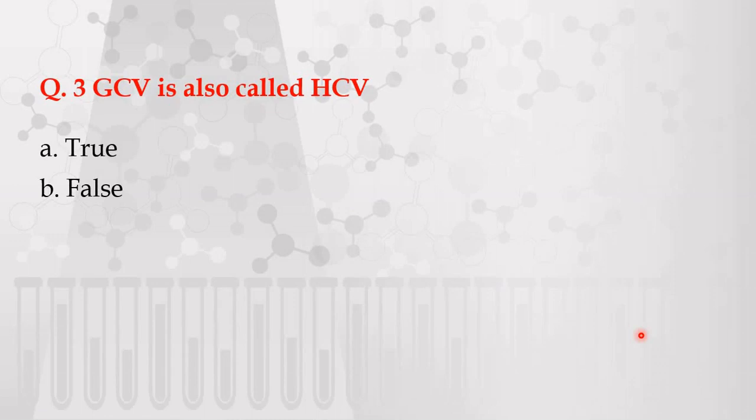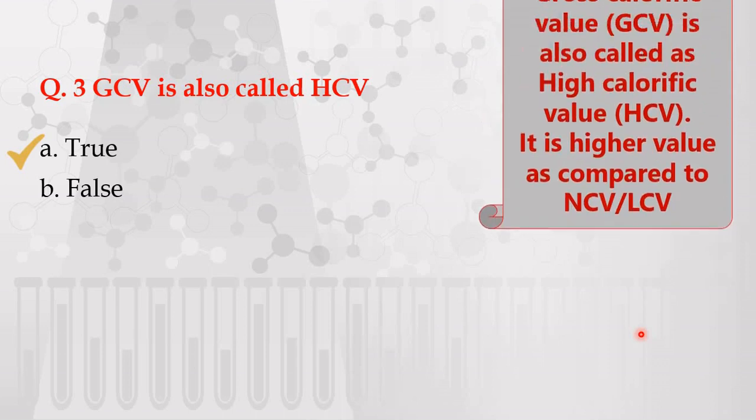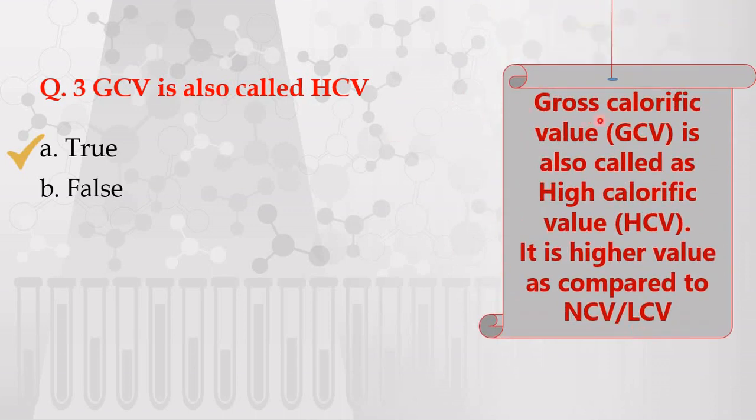Question number 3. GCV is also called as HCV. The statement is true or false? The statement is true because GCV is gross calorific value and it is also called high calorific value, and this value is higher as compared to NCV or LCV.